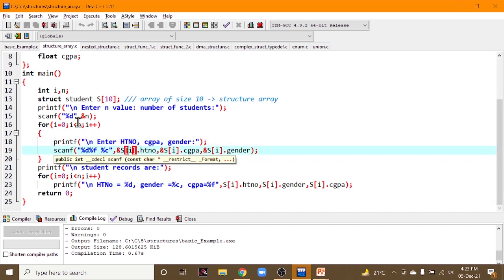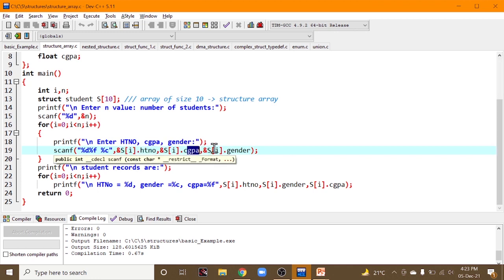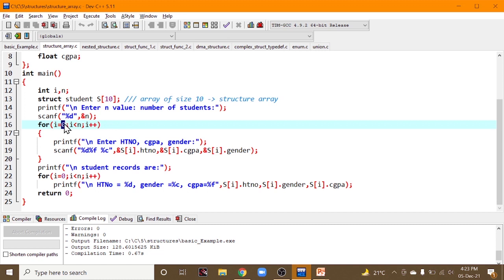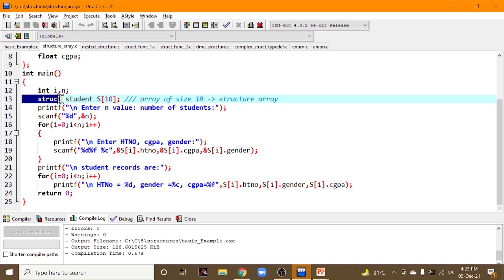If you start with 0, then at the 0th position of the array it stores the hall ticket number, CGPA and gender for that particular student. After incrementing to 1, for s of 1 it stores the hall ticket number, CGPA and gender. Similarly, if you increment i to 2, then for s of 2 it stores the hall ticket number, CGPA and gender. In that way the multiple student records are stored using this structure array.